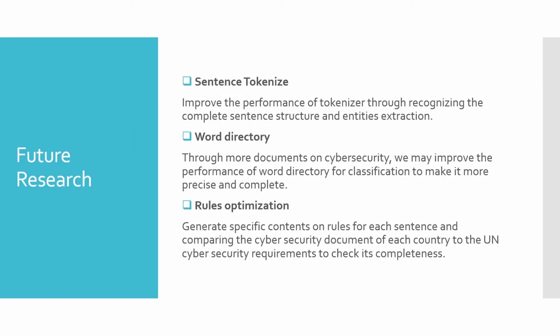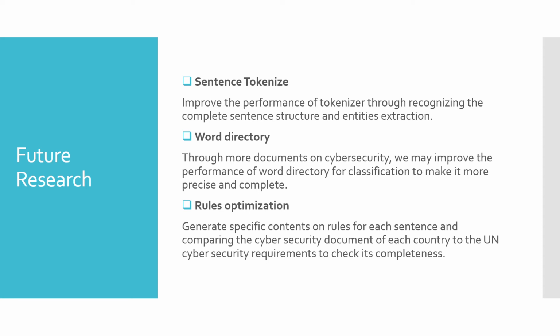For future research, we can improve three aspects. First, we can improve the sentence tokenization by improving the tokenizer through recognizing the complete sentence structure and entity extraction. Second, we can improve the word dictionary, and we can do this through more documents on cybersecurity.